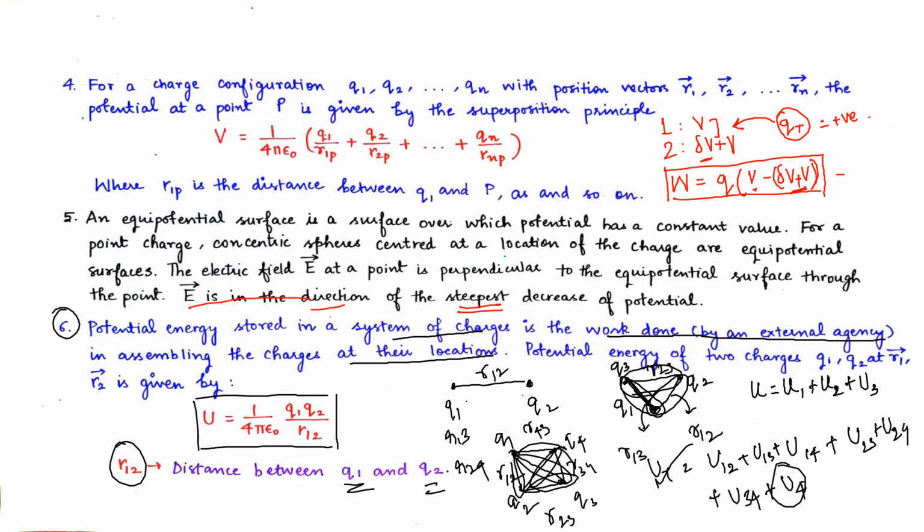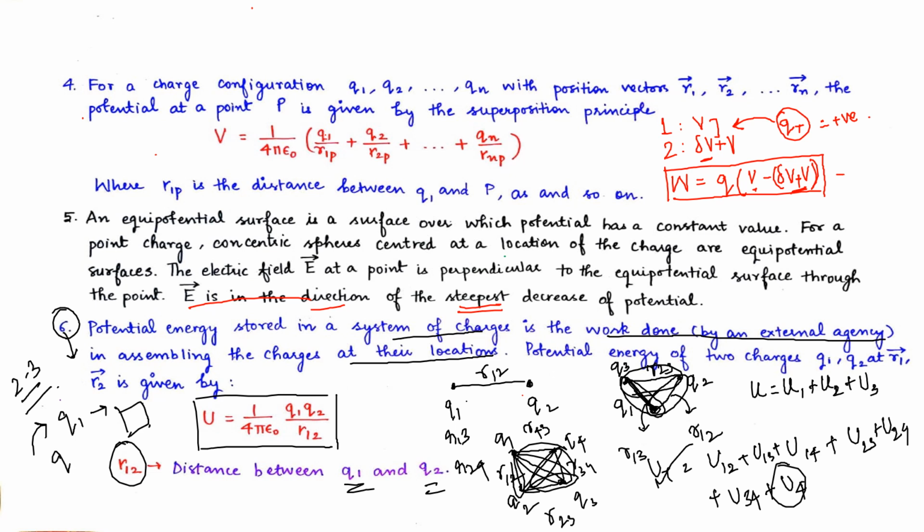And while we were understanding this topic in our chapter 2, we have solved 2 to 3 problems related to this. Like when we are bringing the charge 1 into the system, there is no difference because charge 1 does not have any competition in this system. There are no charges available at the 3 corners. So the work done to bring the first charge will be 0.